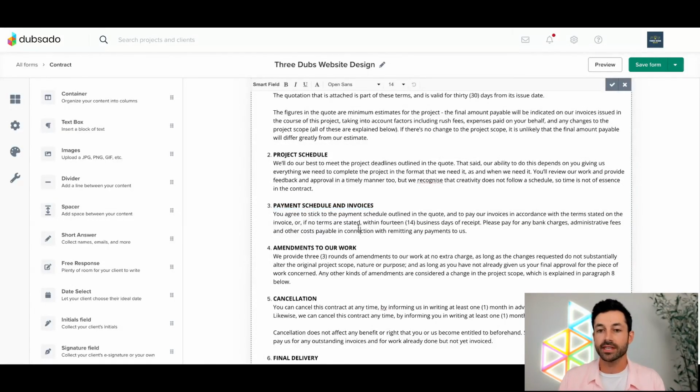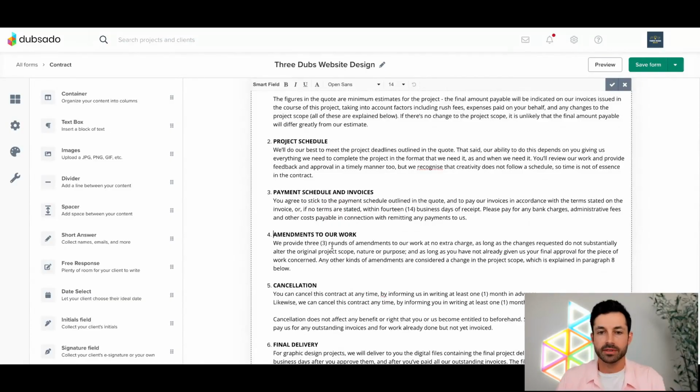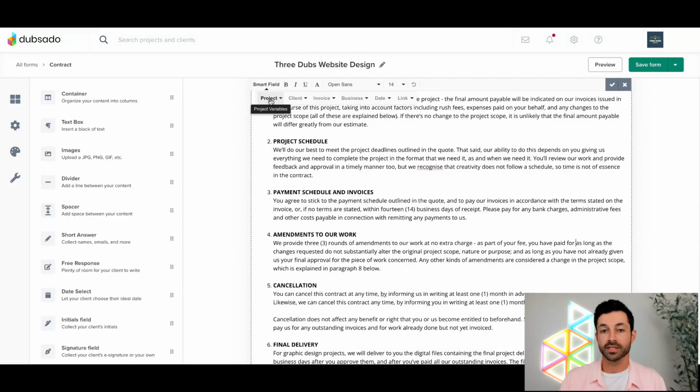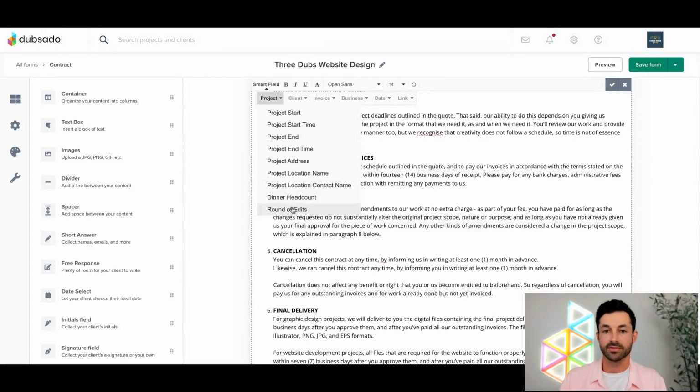So right now I have it stating that, let's see here. Oh, sorry, it was under amendments for work, 3 rounds of amendments. So we provide 3 rounds of amendments to our work at no extra charge. And then maybe in this particular sentence, I can say, as part of your fee, you paid for, and this is where I would want to use that smart field. So I can go ahead and say smart field. Since I made a project mapped field, it's going to be found under the project header right here. So I can click that. I can scroll down. I can see rounds of edits.